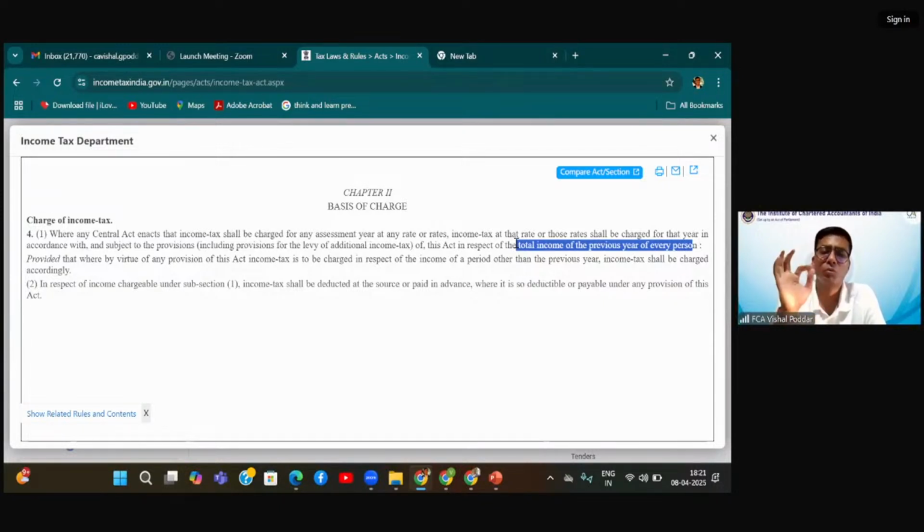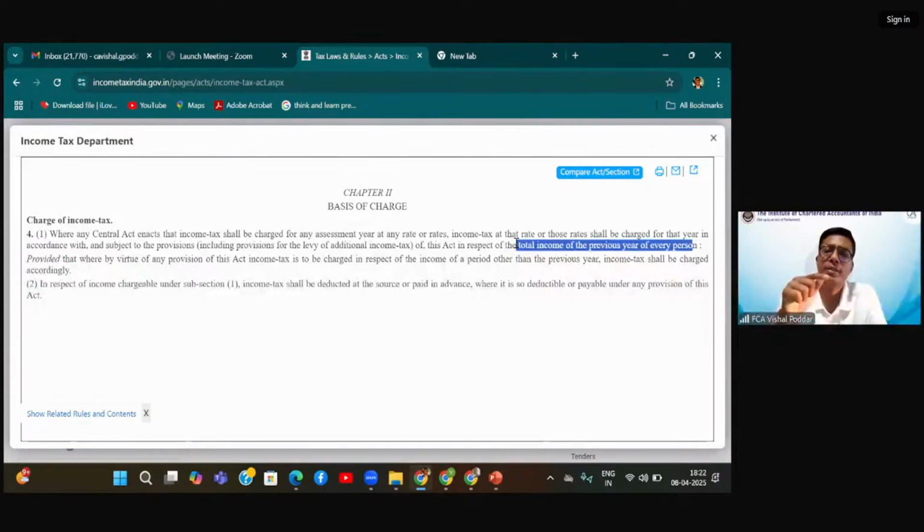Because, now pay attention, the most crucial point: indirect taxes are levied on the goods or service or the transaction. There is no reference to the person on whom it is levied. Here, the tax is levied with reference to the person, saying that your income will be taxable. Indirectly, they are saying you will be taxable or you have to bear the burden.